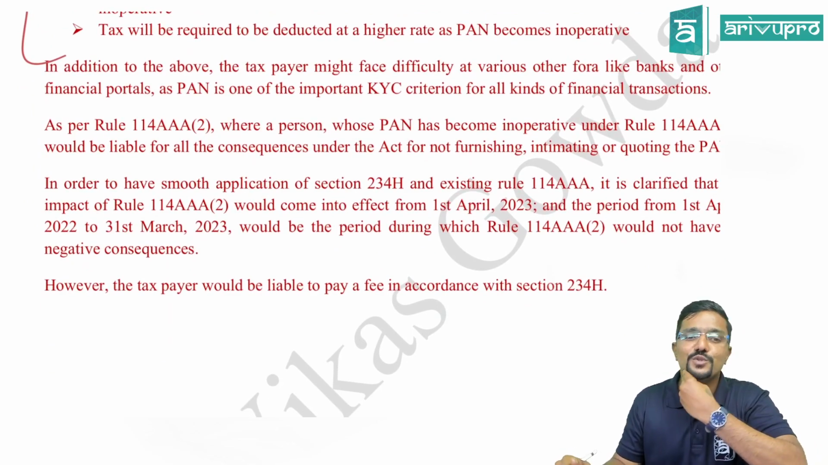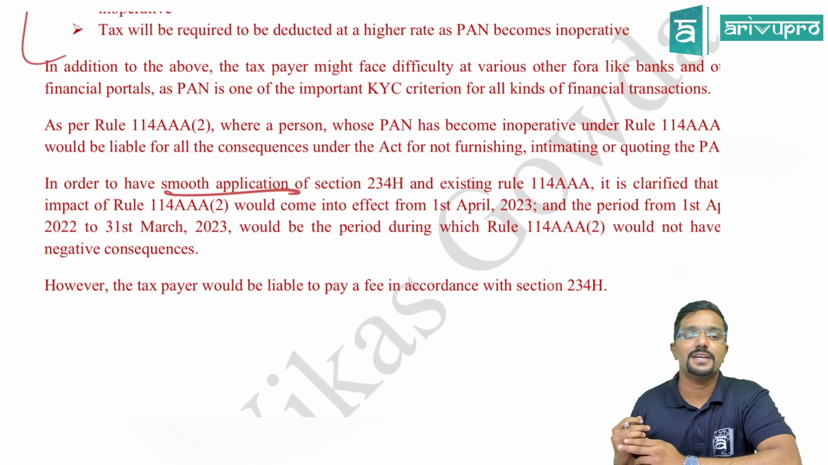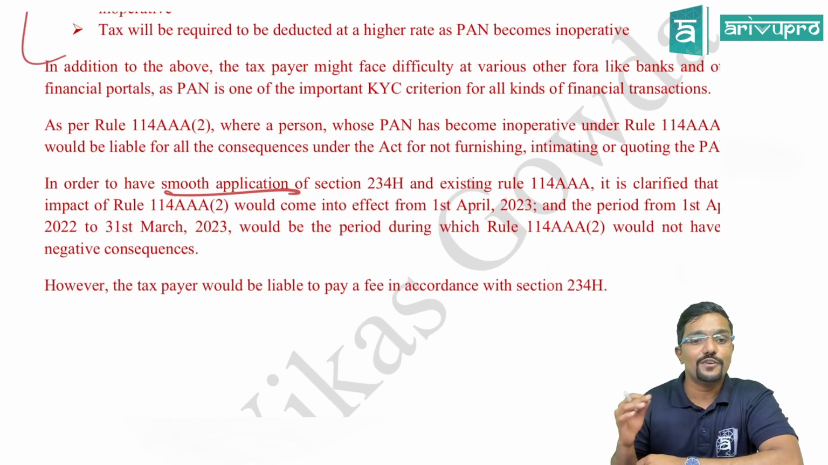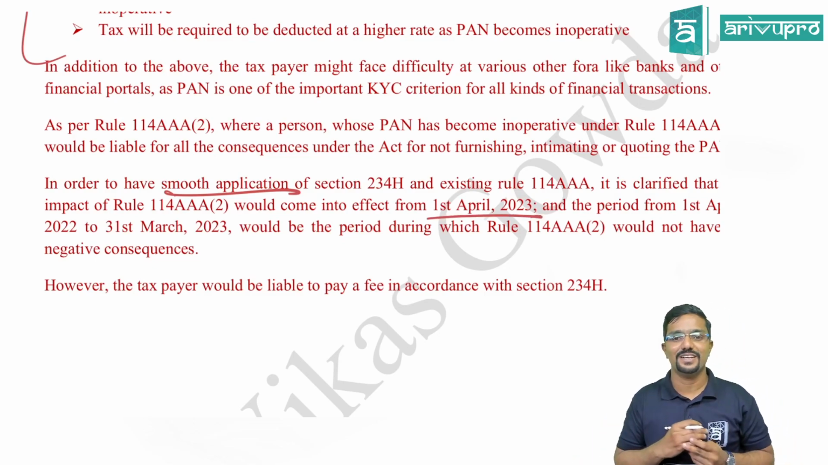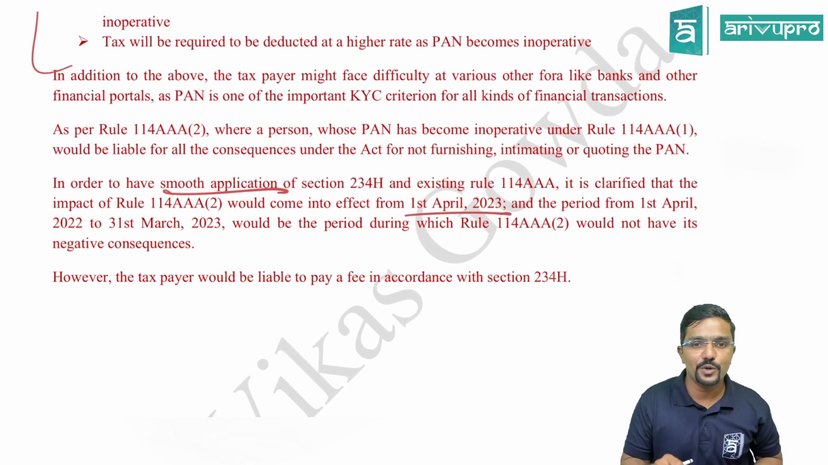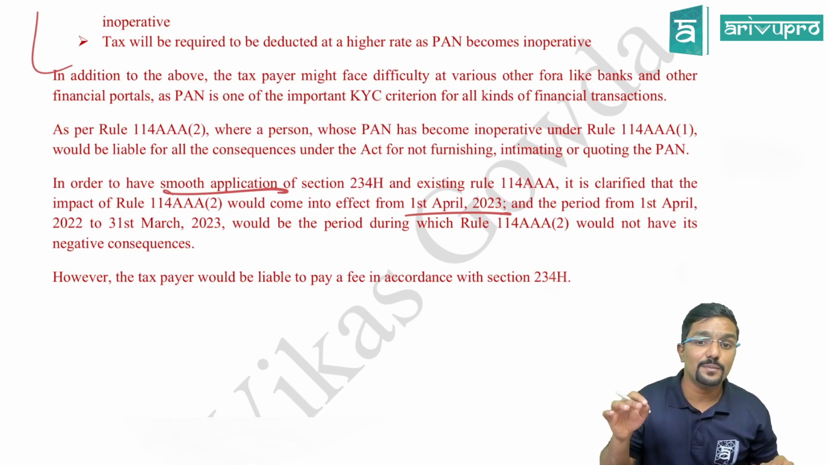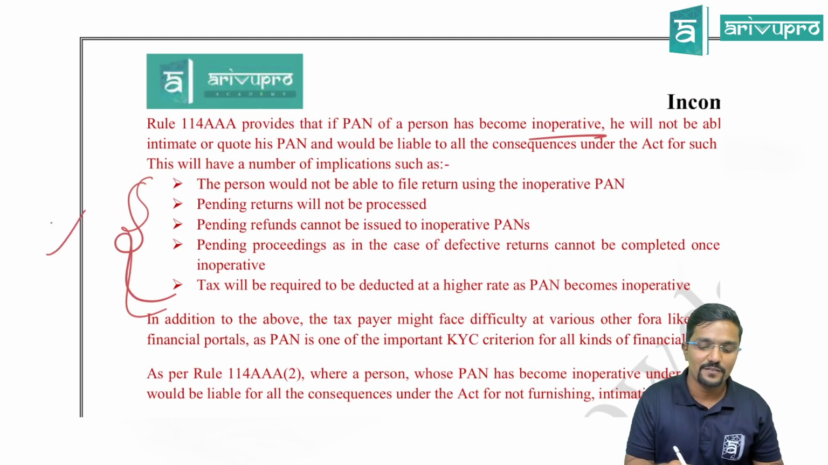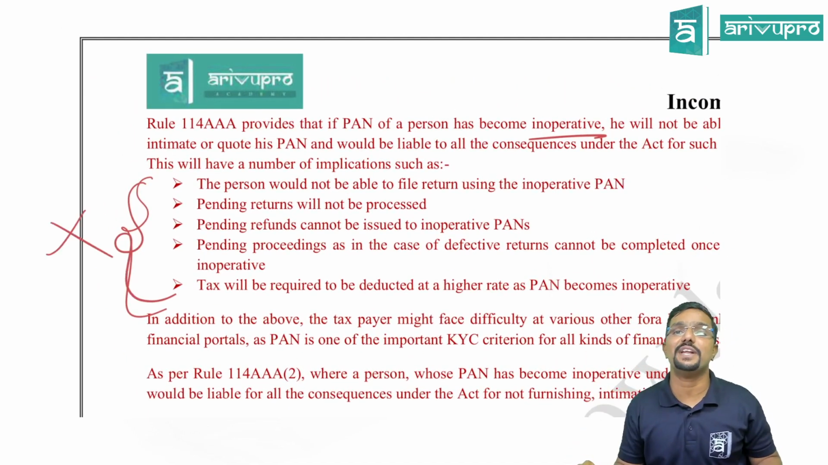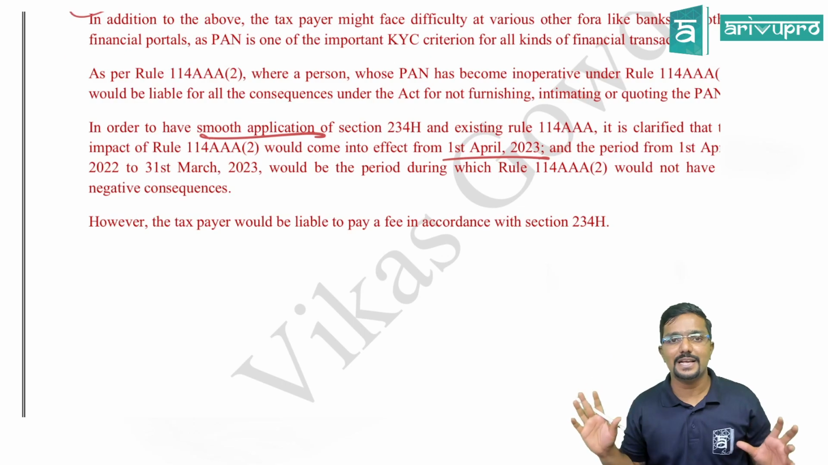In order to have smooth application of section 234H and existing rule 114 AAA, it is clarified that the impact of rule 114 AAA(2) would come into effect from 1st April 23, and the period from 1st April 22 to 31st March 2023 would be the period during which rule 114 AAA(2) would not have its negative consequences. Negative consequences means whatever we have discussed here will not be applicable till 1st April 23. However, the taxpayer has to pay the late fee.